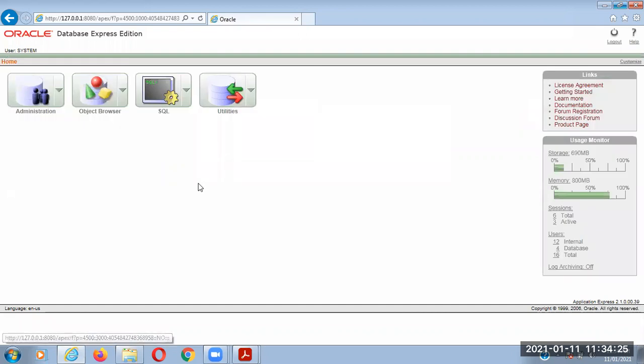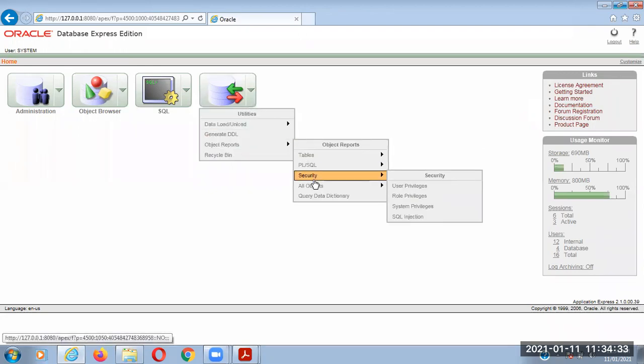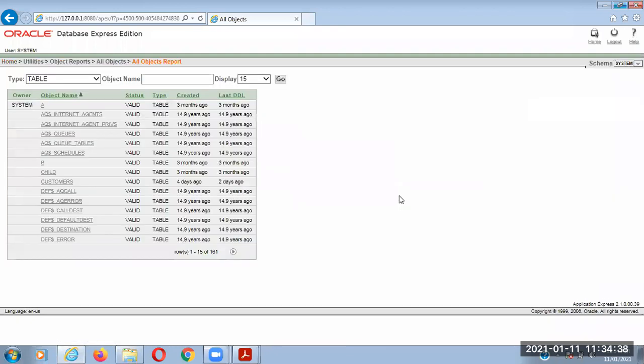Okay, last 10 minutes. So utilities, objects, all objects, the user is also an object. So these are all the objects already created.